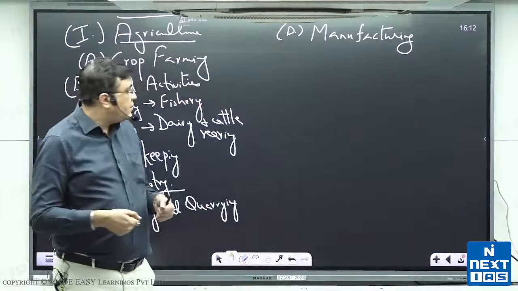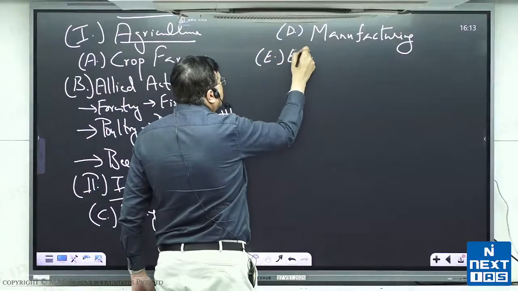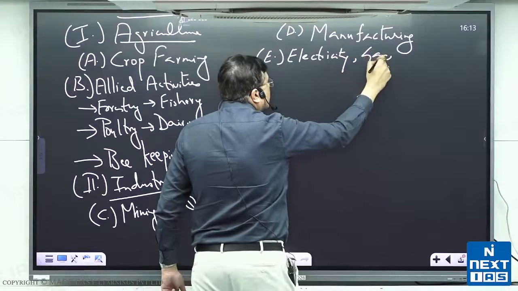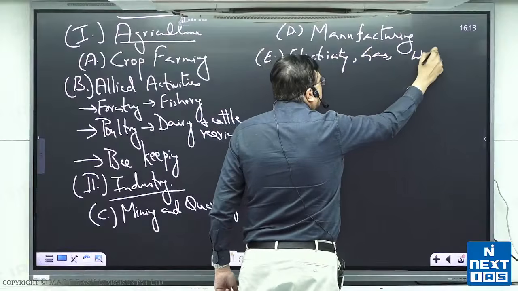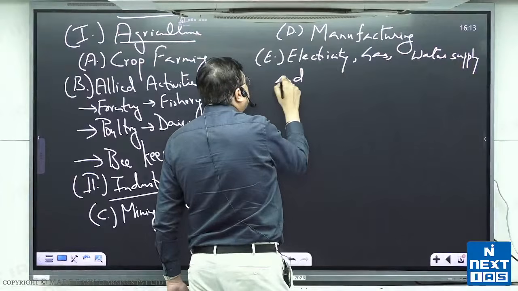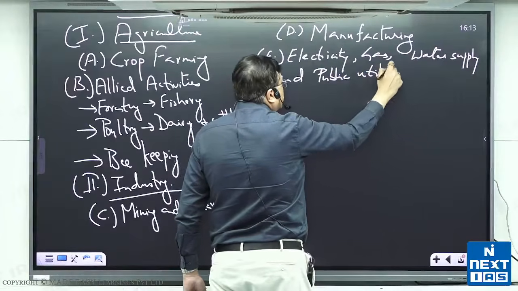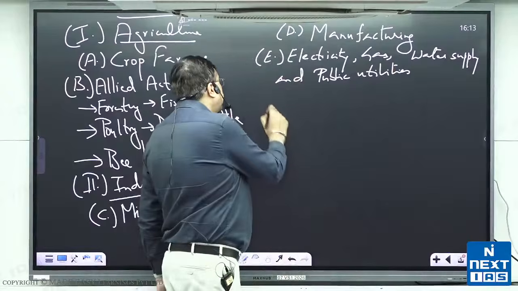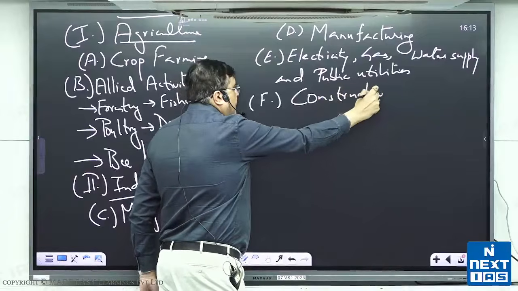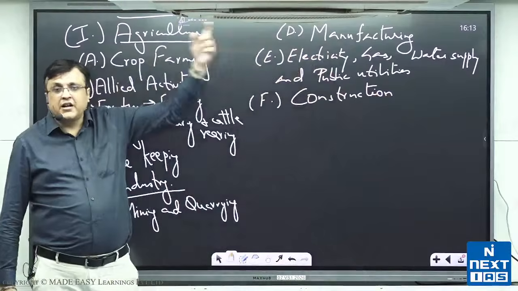All right. Then manufacturing, then electricity, gas, water supply, electricity, gas, water supply, and public utilities. And then construction. तो एक बात का ख्याल रखोगे, industry does not only mean manufacturing in India.